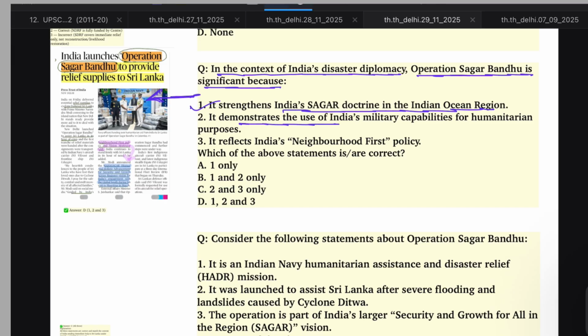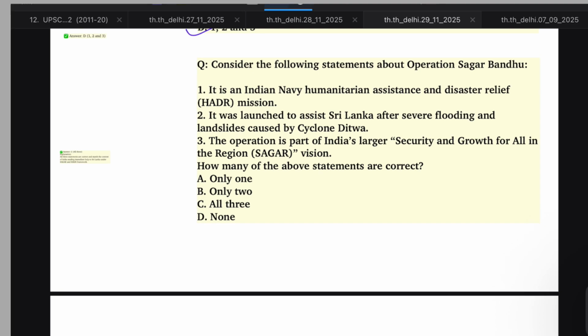It demonstrates the use of India's military capabilities for humanitarian purposes, launched by the Navy. It reflects India's Neighbourhood First policy. This is also correct. So all 3.